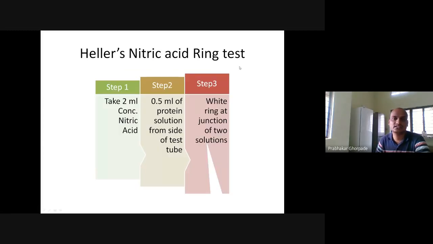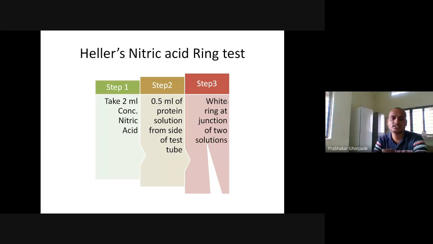Heller's nitric acid test is another test for protein. You take 2 ml of concentrated nitric acid, and then you add 0.5 ml of the protein solution from the side of the test tube. If you observe a white ring at the junction of the two solutions, it indicates that protein is present in that solution. White ring indicates protein.